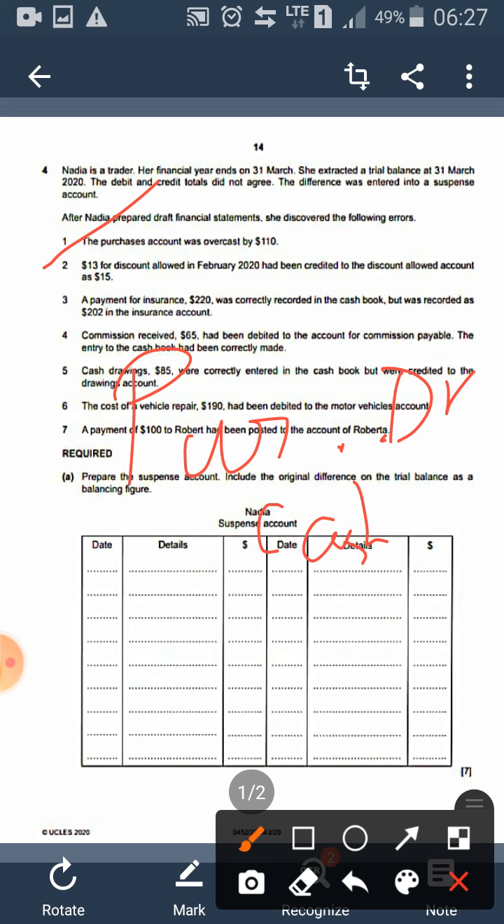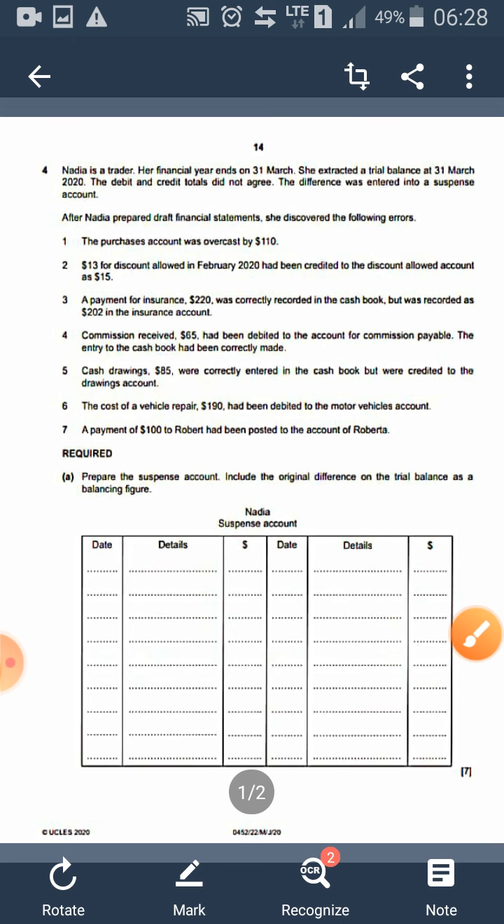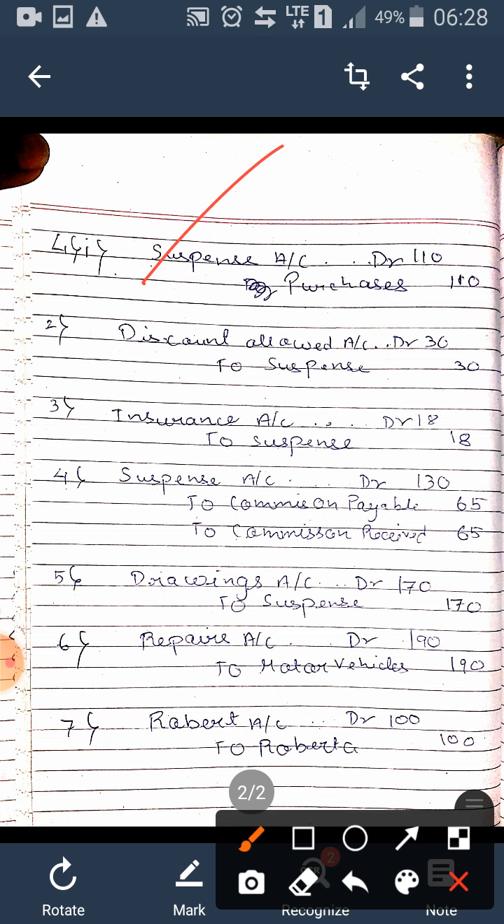Yes. And to rectify it, what do you have to do? You will have to credit purchases. Yes. Whenever it is overcast, normally you debit purchases to record it, but it has been overcast, तो उसका बैलेंस कम करना पड़ेगा. बैलेंस कम करने के लिए purchases को credit करना पड़ेगा. Yes. Purchases is going to be credited, that is for sure. What are we going to debit? We are going to debit suspense. So the entry becomes suspense account debit to purchases 110.